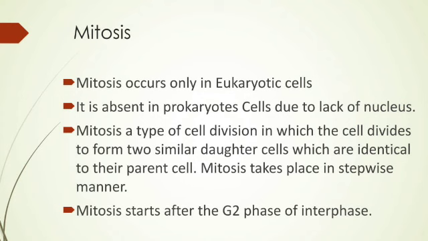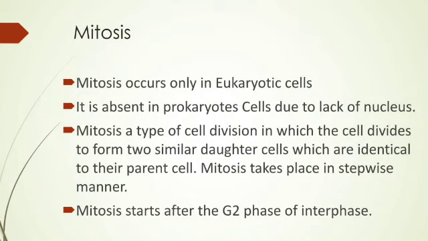Next, mitosis. It is the second type of cell division after amitosis. So they told us that mitosis occurs only in the eukaryotic cells. It takes place only in the eukaryotic cells, and mitosis is not seen in the prokaryotic cells. Why does it not take place in the prokaryotic cells? Because the prokaryotic cells do not have a nucleus. Due to the lack of a nucleus in the prokaryotes, mitosis is not seen there, because in mitosis two events can be seen: first karyokinesis and second cytokinesis.